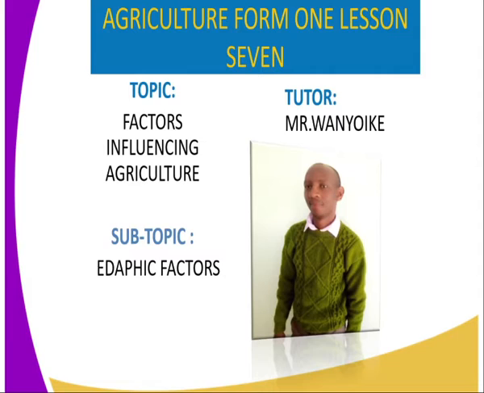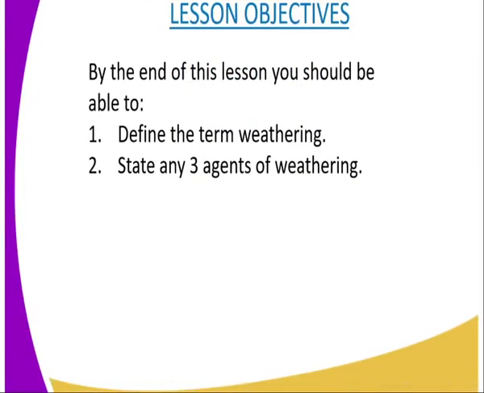I will take you on Agriculture Form 1, Lesson 7. Topic: Factors Influencing Agriculture, and the subtopic is edaphic factors, or in other words, you can refer to it as soil factors. Our lesson objectives: by the end of this lesson, you should be able to, number one, define the term weathering, and number two, state any three agents of weathering.